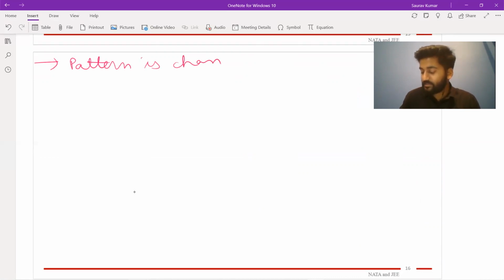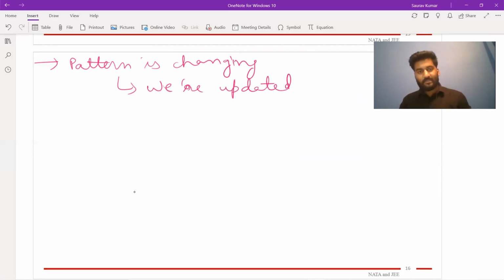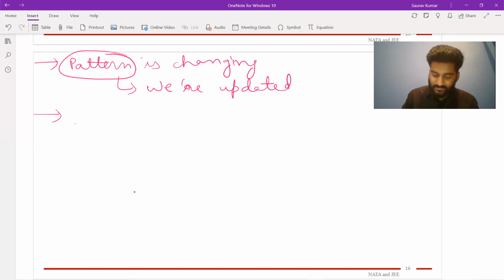I already explained, it changed in the last 3 years, but we are updated. We keep on updating all the things that these testing authorities give, all the guidelines. We include them into our teaching methods, into our modules of study, so that we can stay ahead. This pattern is changing. Drawing was there, now it's not there. The concepts are there, but the syllabus remains the same.